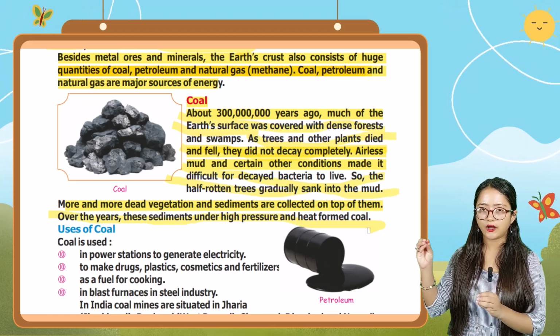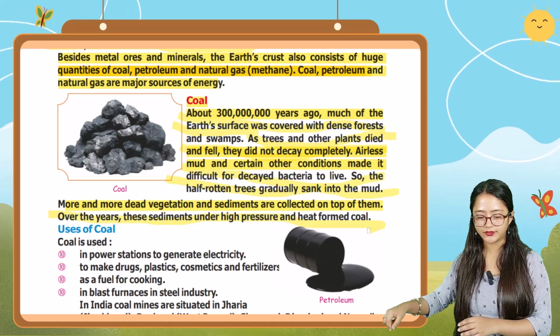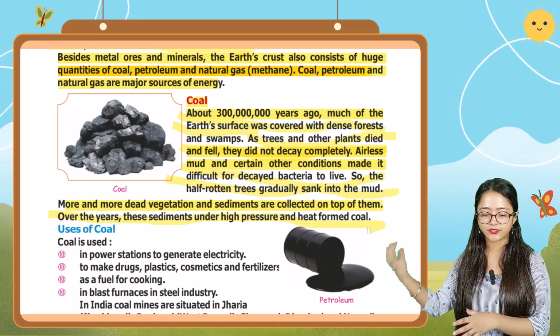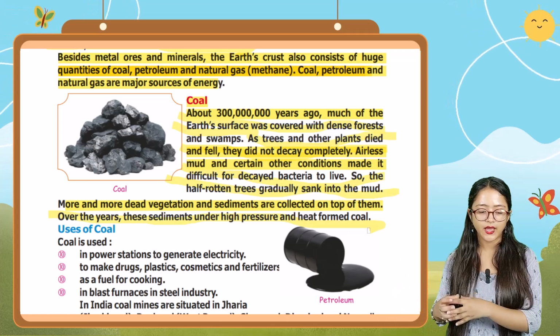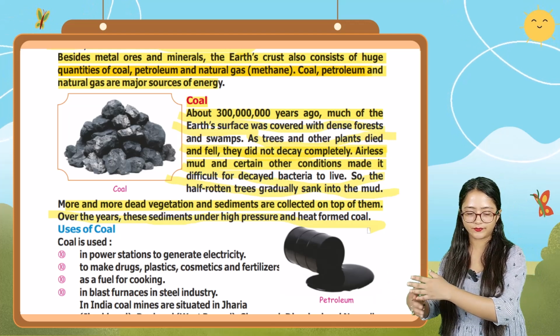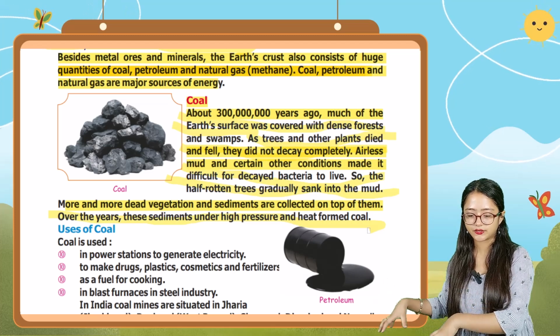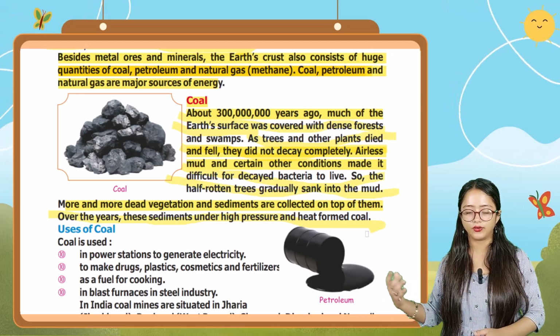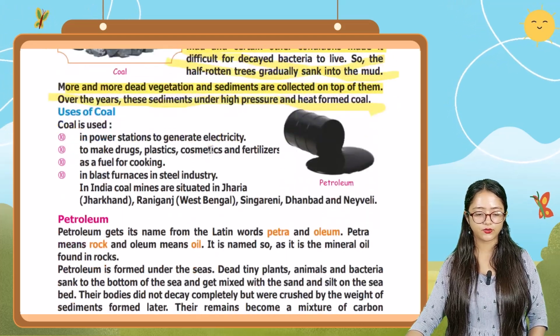So the half-rotten trees gradually sank into the mud, and more dead vegetation and sediments collected on top of them, and over the years these layers formed. Under high pressure and heat, these sediments form coal. But it takes millions of years to form coal.